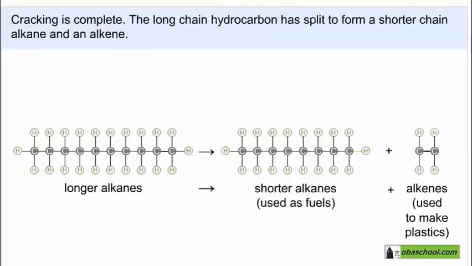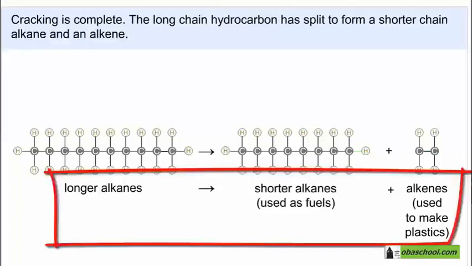So the cracking process is complete now. A long alkane was broken and produced an alkene and a shorter alkane. Alkenes will be used to synthesize plastics, and shorter alkanes are used as fuels or energy sources.